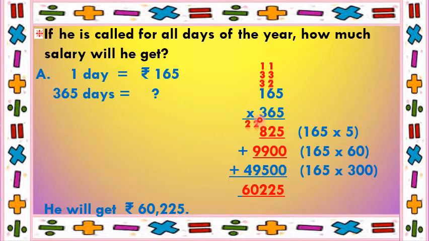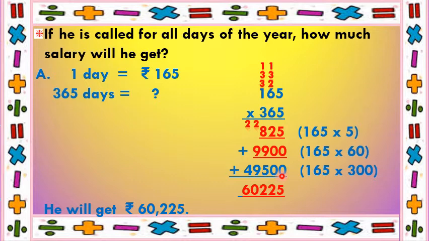Since now 3 is in the hundreds place, we will put 2 zeros down. 3 5s are 15. Write 5 down. Carry 1. 3 6s are 18. 18 plus 1 is 19. So write 9 down and carry 1. 3 ones are 3, plus 1 gives 4. So 165 300s are 49,500.